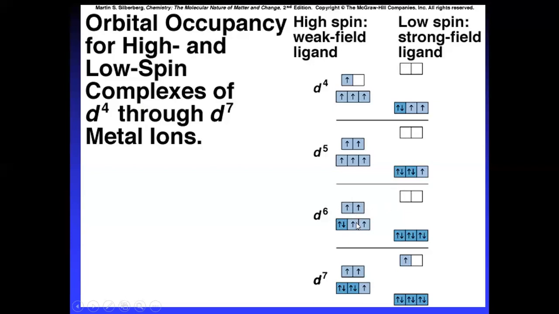So after single filling and pairing, if any electron is left, then it goes up. In the weak field, single filling takes place first, and after that pairing. The d6 configuration is the same way. Now coming to the d7 configuration, first the 5 electrons get filled singly in the weak field, then the two more electrons pair up. In strong field, first t2g is singly filled, then paired up, and the leftover electron goes to eg.